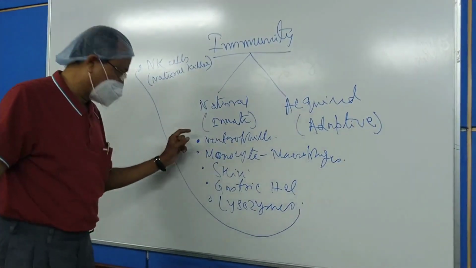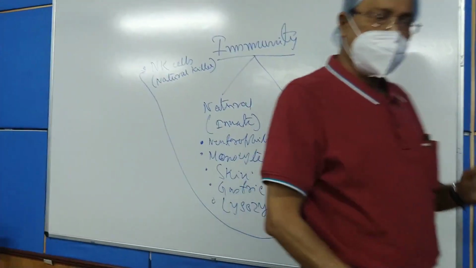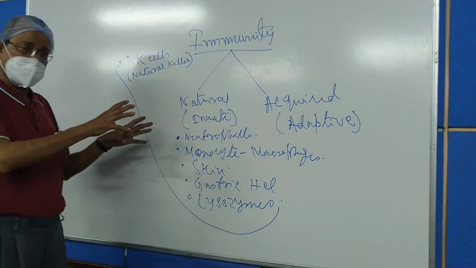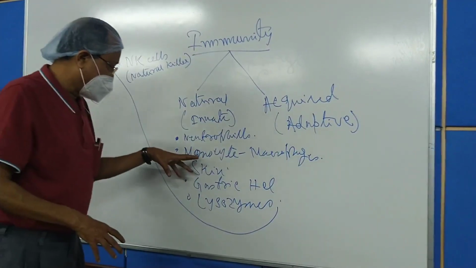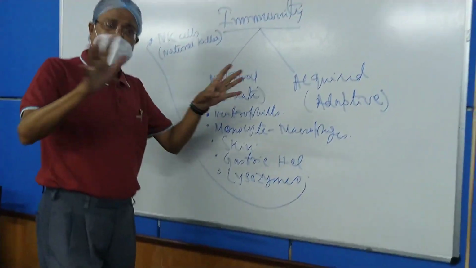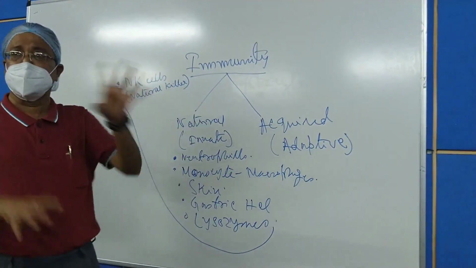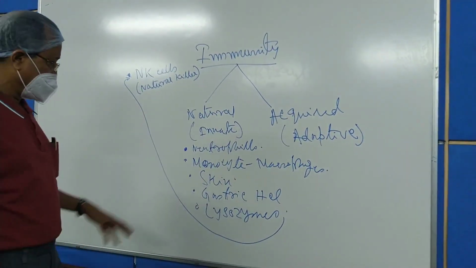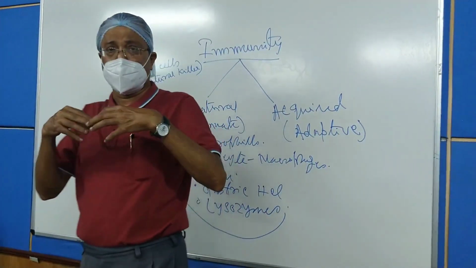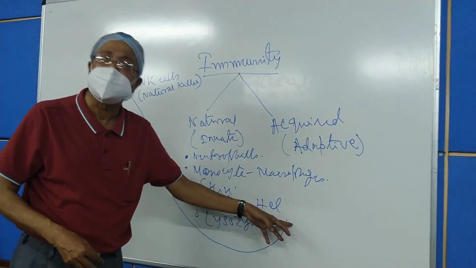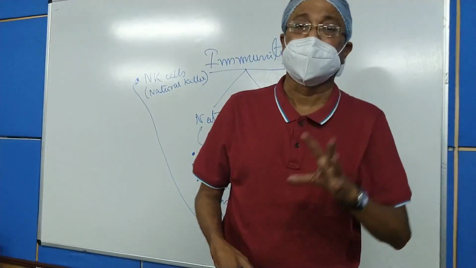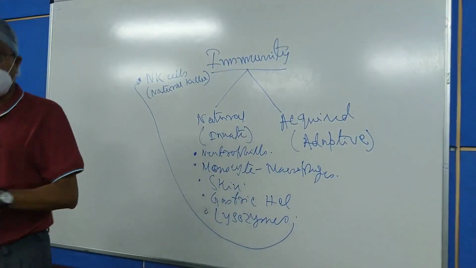Now, if I describe these things in a nutshell, you know it quite well from your class 2 level knowledge, that the subject is born with the neutrophils and the monocyte. Neutrophils are known as the microphages, and the monocyte macrophage systems are known as the macrophages. And the skin protects us from the numerous microorganisms present in this world. They cannot enter our body. And the gastric HCl is very, very important, because if we ingest along with food any microorganism, it is immediately destroyed by the hydrochloric acid present in the stomach. And the lysozymes are the enzymes which are present in different bodily secretions except the urine and the sweat, which kill the microorganisms.